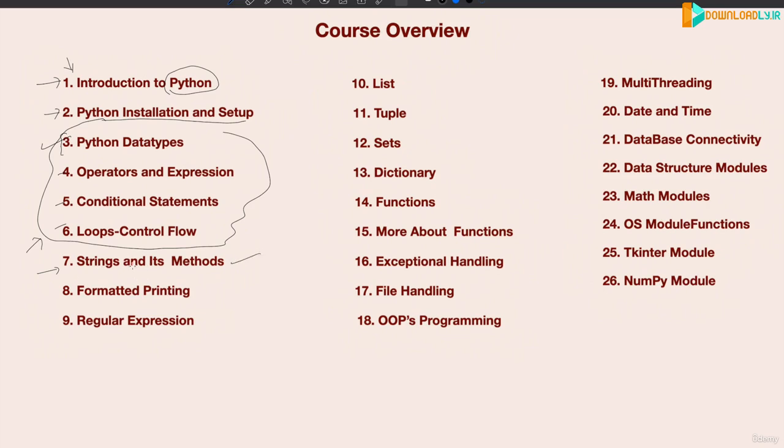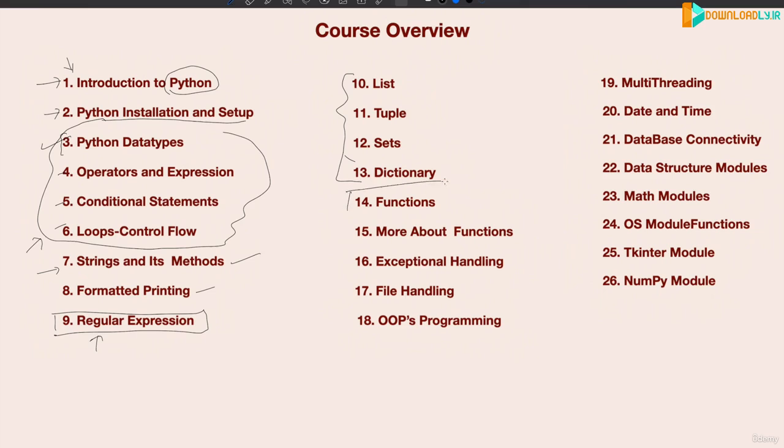There is a separate section dedicated for this one. Then a little bit of formatted printing, and this is one of the powerful topics. You should not skip this one. Then these are the advanced data types of Python. So you have a lot of things to learn here. If you know about these data types thoroughly, then you can develop applications in Python. You can develop large programs in Python.